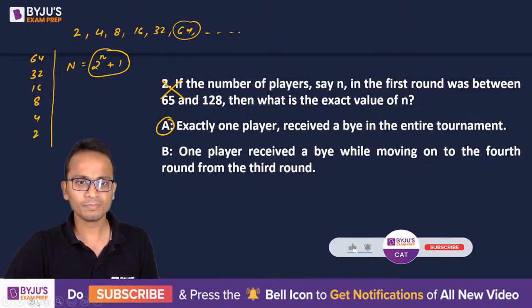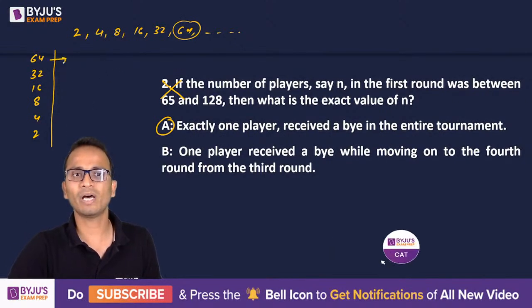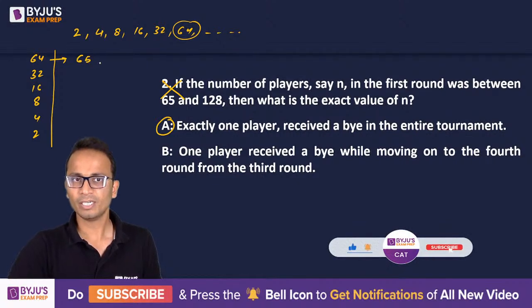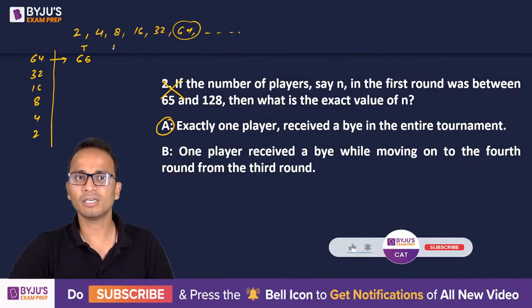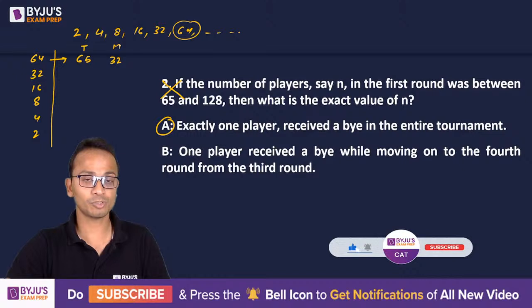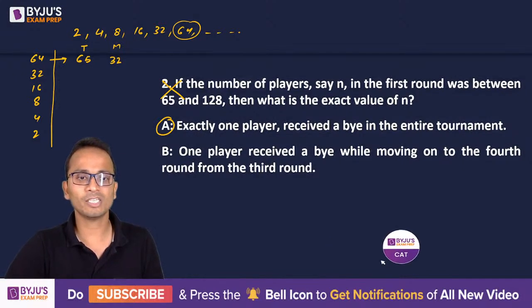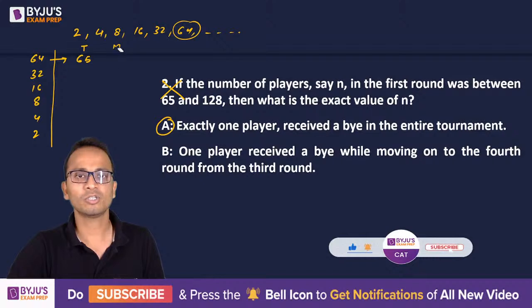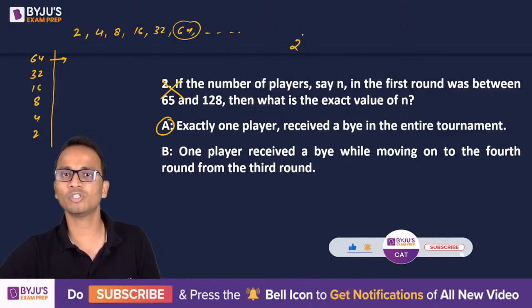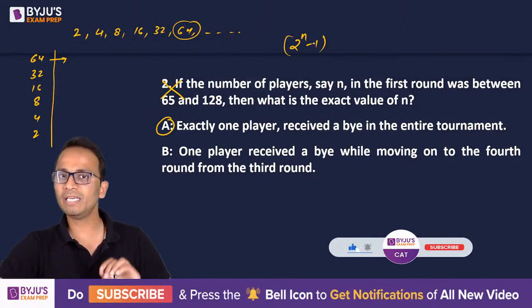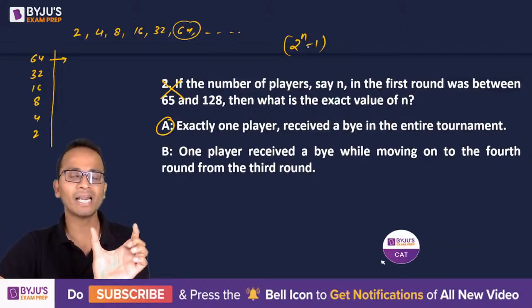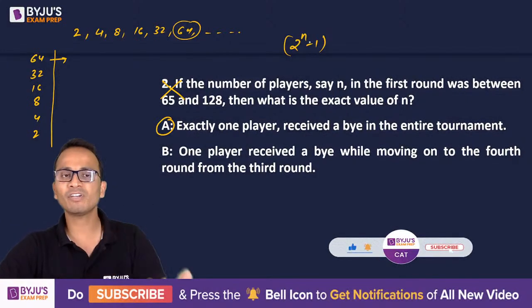For example, in any of the rounds, if the number of teams is 65, which is one more than this, number of matches will be 32. Okay, wait, I'm sorry, this has to be written as minus 1, not plus 1. So if the number of teams is 2 raised to the power n minus 1, then there will be exactly one bye in that round. Okay, and after that there will not be any bye.